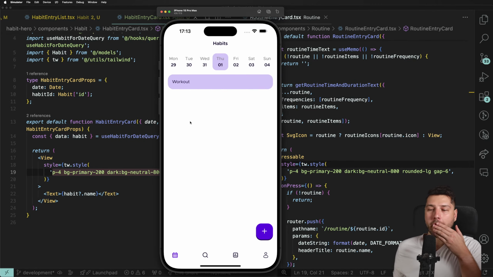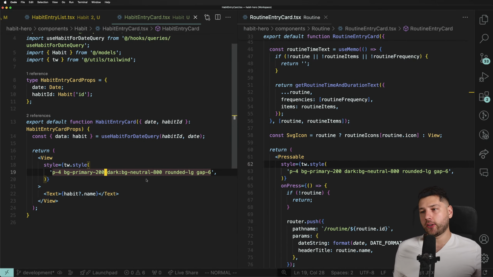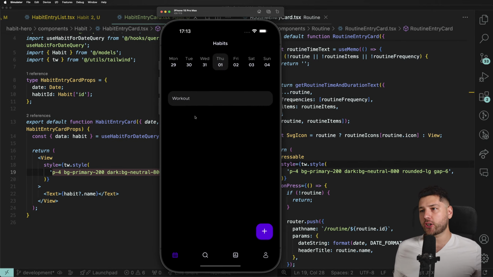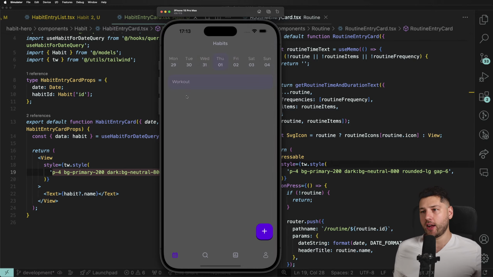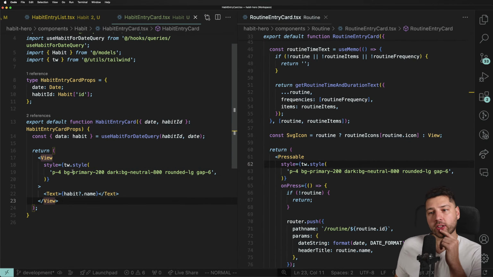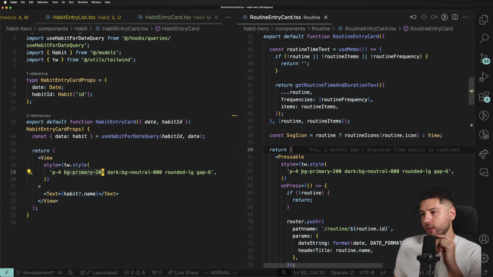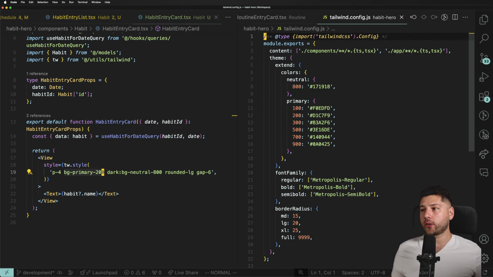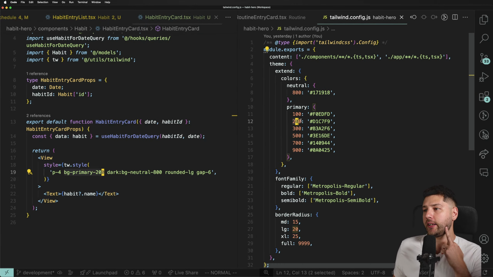We have this. Okay. Let's fix the colors now, because now I'm bothered with the colors. So on dark mode, this is correct, right? So this is fine. On light mode, this is not correct because it's background primary 200. So background primary 200. And if we go here to tailwind.config, these are the colors. I believe this one should be changed.